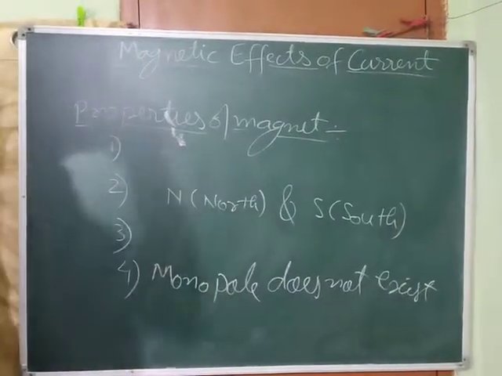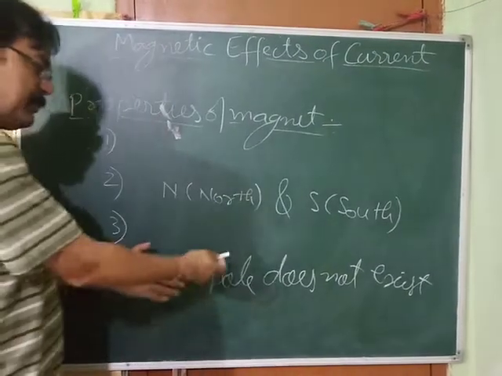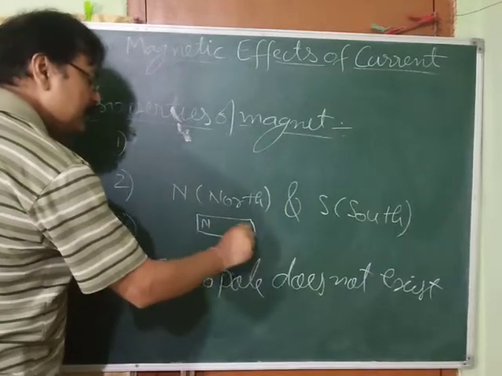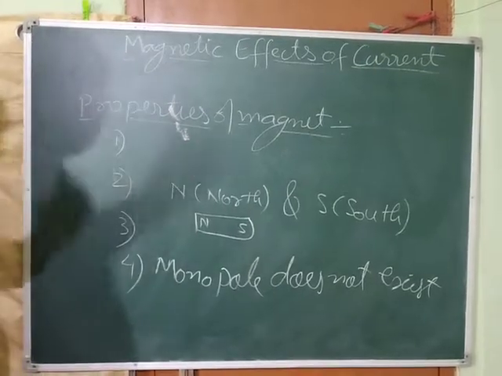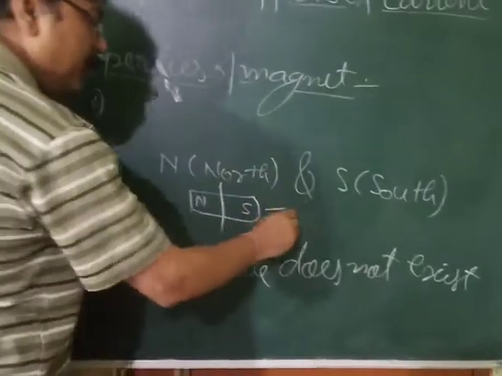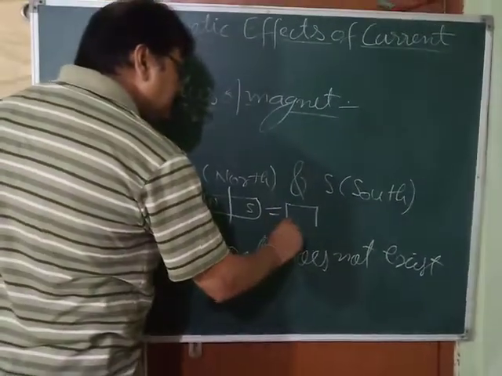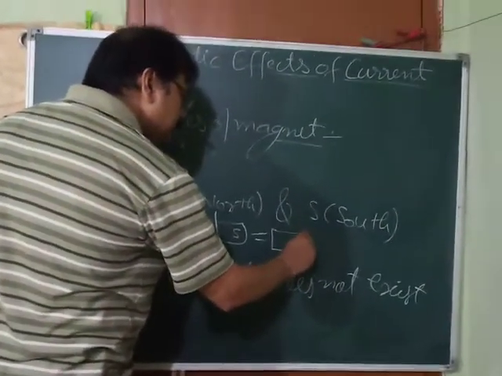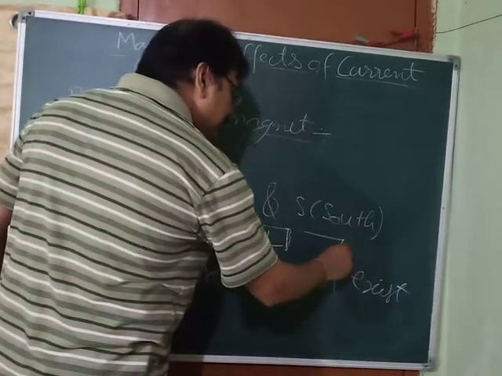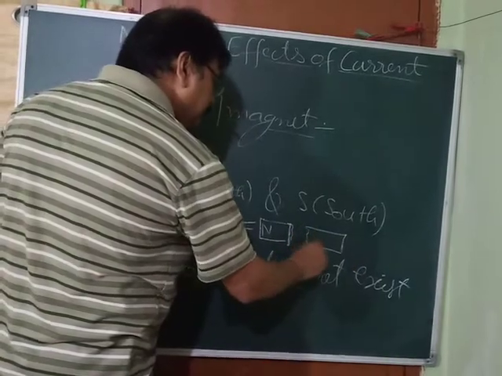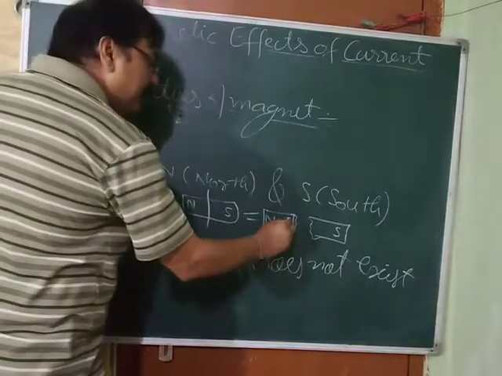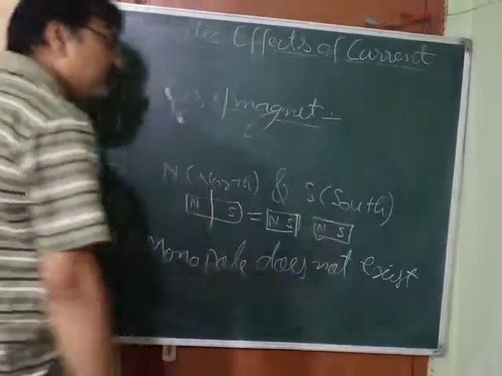Now, what does this mean? What is the meaning of this? I'm going to explain it to you. Suppose you have got a magnet here. This is the north pole and this is the south pole. Even if you cut it from here, what will happen? You will get two parts. Here the north pole was there, and this is the other part. Here the south pole was there. What will you find? Here again it will develop a south pole, here again it will develop a north pole.